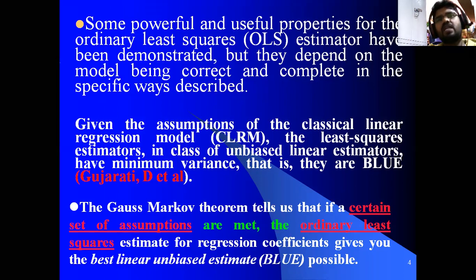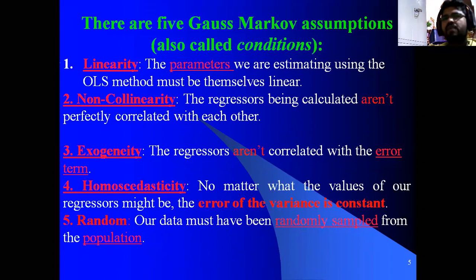Whatever alpha value and beta value you get, those values are the best linear unbiased estimator when we have followed the BLUE properties. So there are 5 Gauss-Markov assumptions. In order to check whether our model, whether the estimator has followed the Gauss-Markov assumptions or not, we can come to know what the 5 Gauss-Markov assumptions are.